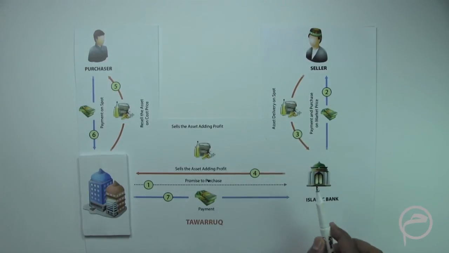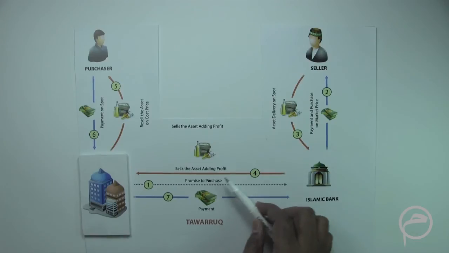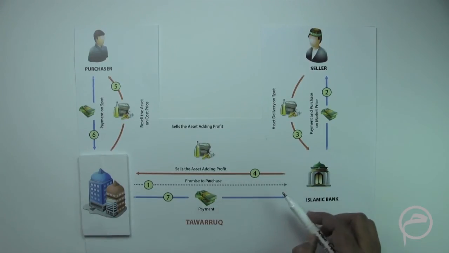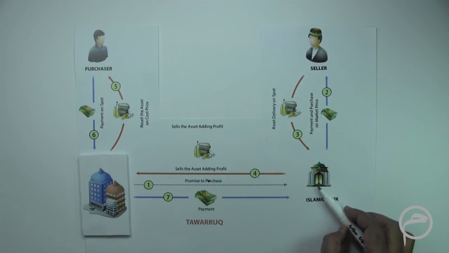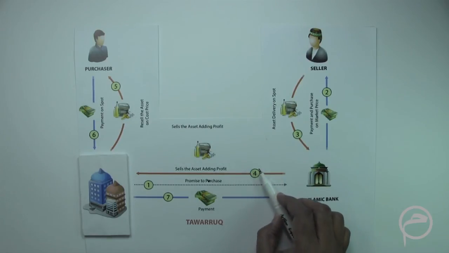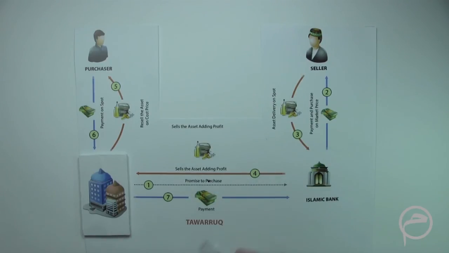Number two, when there is a Murabaha sale transaction between the Islamic bank and the company, the principal and the profit have to be explicitly disclosed to the company. Meaning, if we take this example, the Islamic bank has to clearly mention that the 10 million is the principal and 500,000 is the profit, which the Islamic bank would put in the structure, and that has to be very clearly mentioned in the Murabaha agreement. This is the second main point we have to keep in mind.